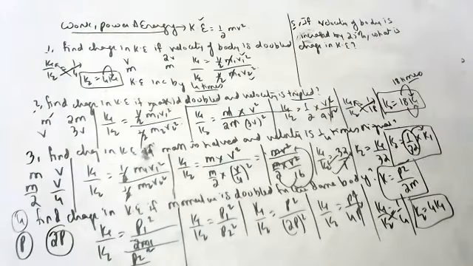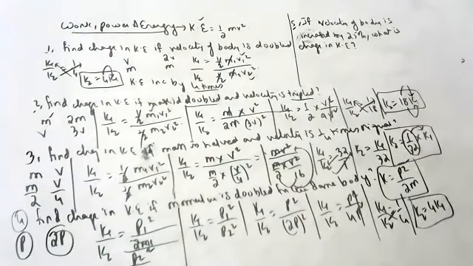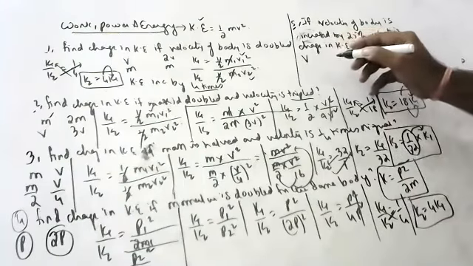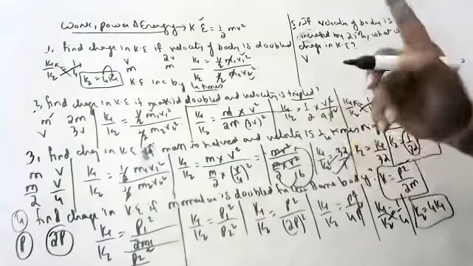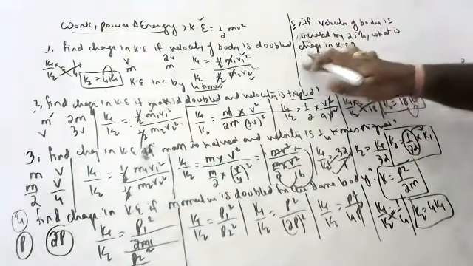Neeraj, try now. Velocity increased 25%. Nandika, try. Original velocity is V. Change in velocity is 25 by 100 V. No, think. The velocity is increased by 25%.